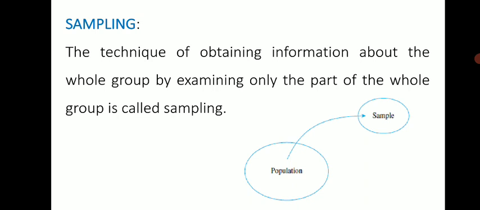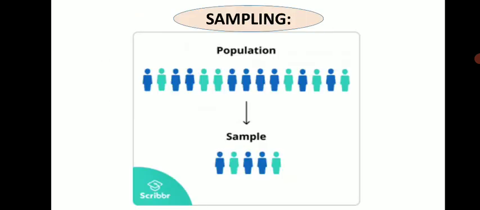Okay. So in statistics, the sampling method has immense importance, because if sampling is not done properly, it affects the final result or final conclusion that we are going to draw after applying some statistical tools or techniques. Okay.